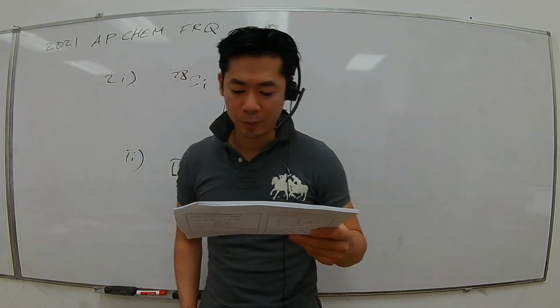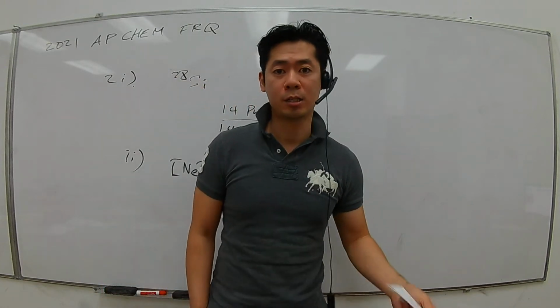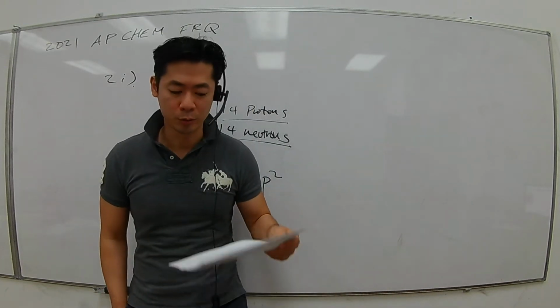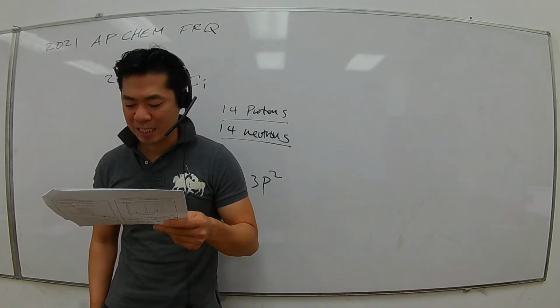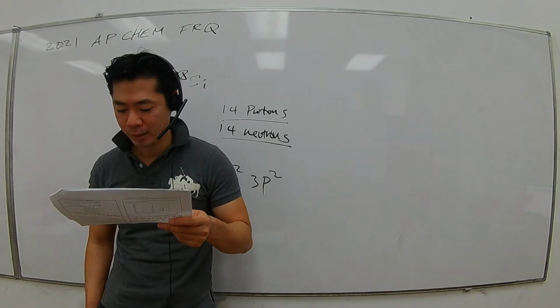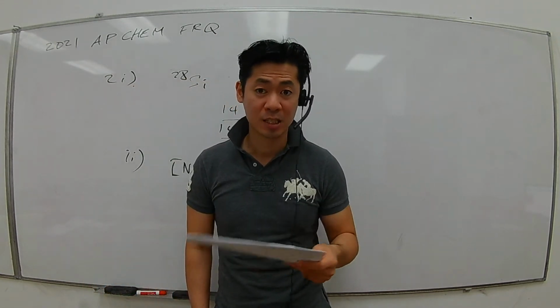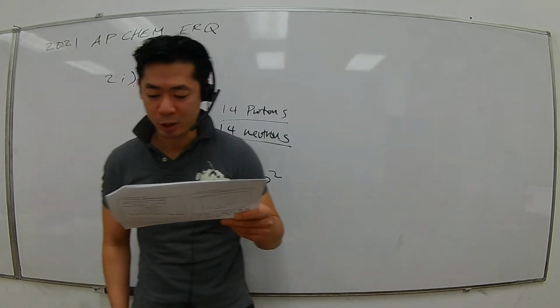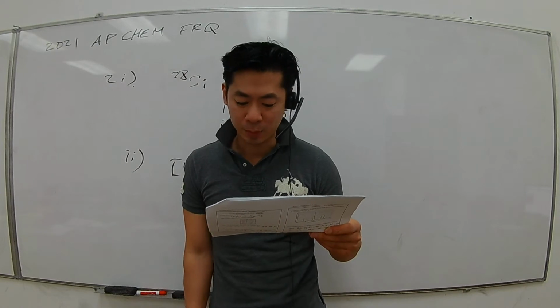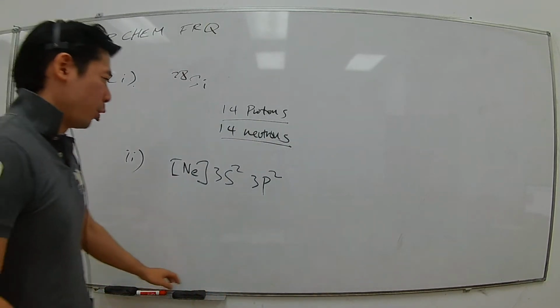In part B, the question says there are two compounds that contain silicon, SiO2 and SiH4. At 161 Kelvin, SiH4 boils, but SiO2 remains solid. They're asking, using the principle of interparticle forces, to explain the difference in boiling point.